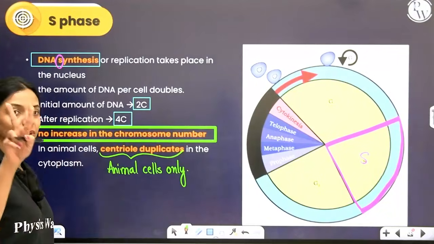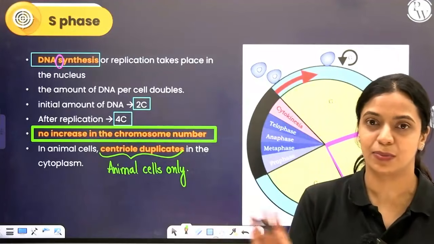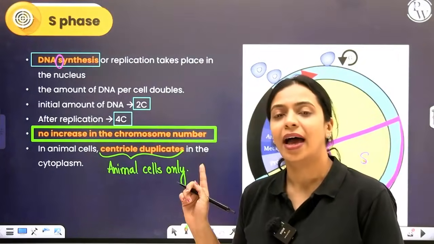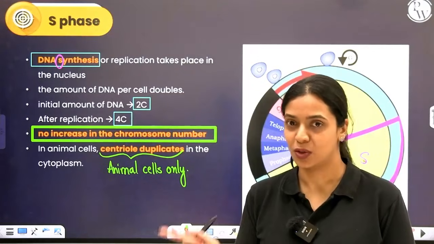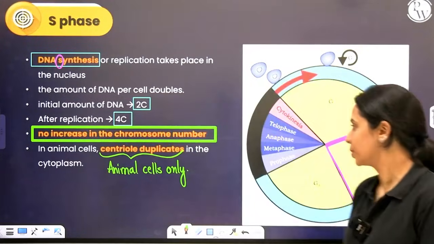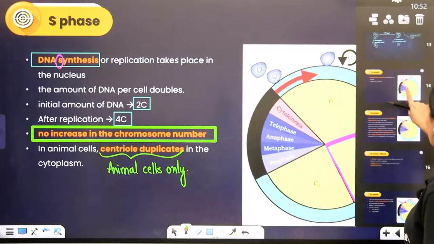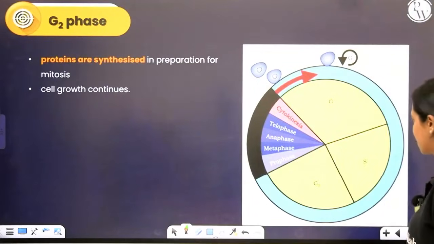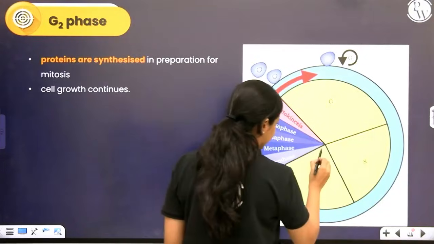So in S phase, 2 things are getting synthesized. One thing is DNA. This is in plants, animals, microbes, every eukaryote. And in animal cells specifically, centrioles will also get duplicated. Okay? Yeah, that's about the S phase. Now let's talk about the G2 phase. Here is our G2 phase.